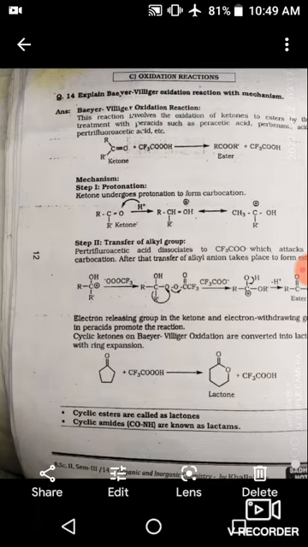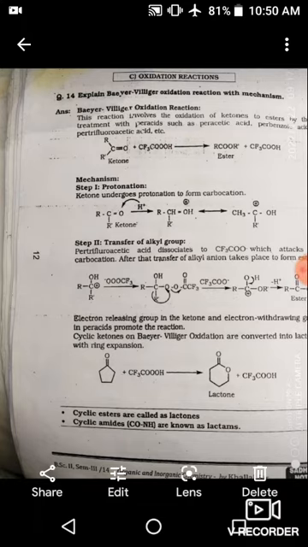This negatively charged peracid oxide ion attacks the carbocation. Whenever the negatively charged peracid attacks the carbocation, the oxygen binds to the positively charged carbon atom. Whenever the oxygen of the peracid binds to the carbon atom, an unstable intermediate is formed.